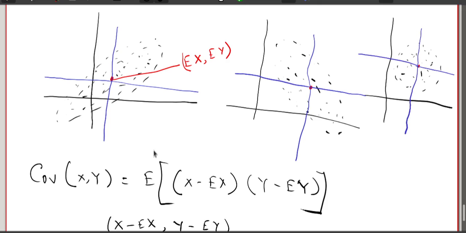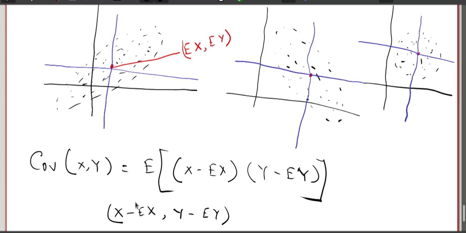Okay, clear? Now, if you consider this point again, note that both components of a point will be positive in this part, both components will be negative in this part, and one of them is positive and another negative in these other parts. So the signs of the components are opposite in these two parts, whereas the signs are the same in these two parts. Now, when I consider the product, it will have a positive sign here, a positive sign here, and a negative sign here and here.